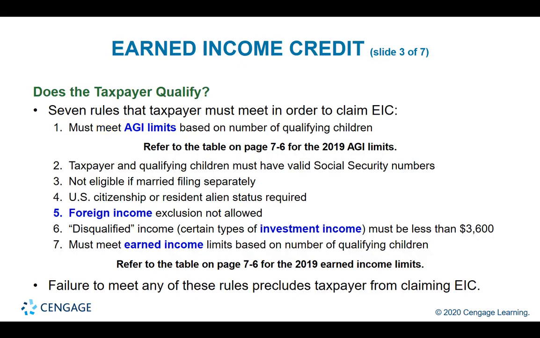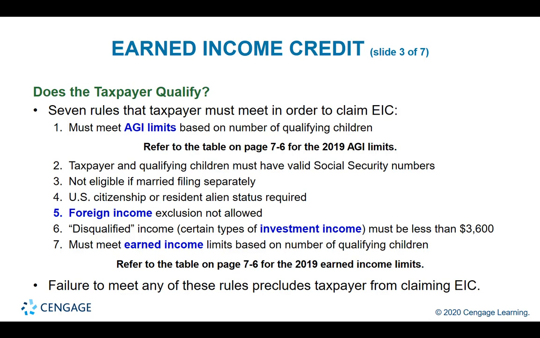Number 6, having certain types of income, such as investment income, that's too high, 3,600 or more, would disqualify the taxpayer from claiming this credit. Again, the purpose is to help the working poor, so too much of this income disqualifies the taxpayer. Number 7, another qualification based on income.